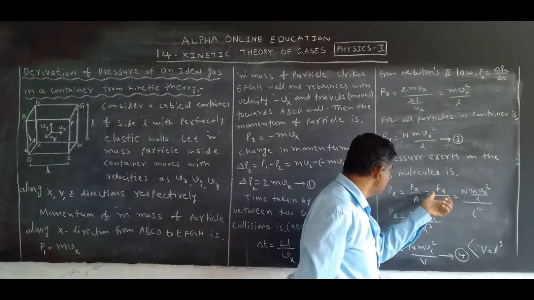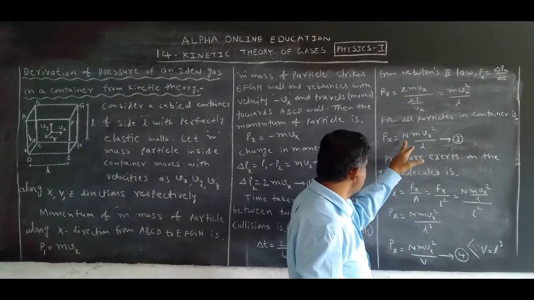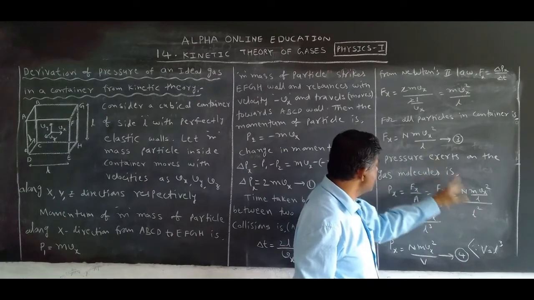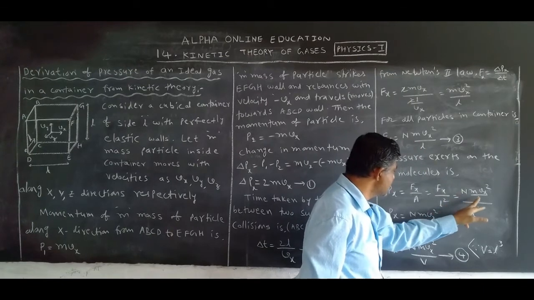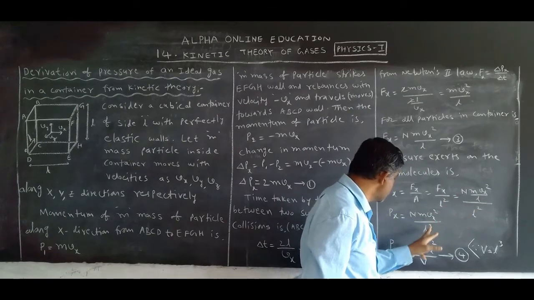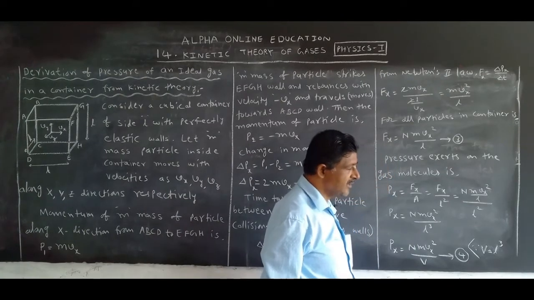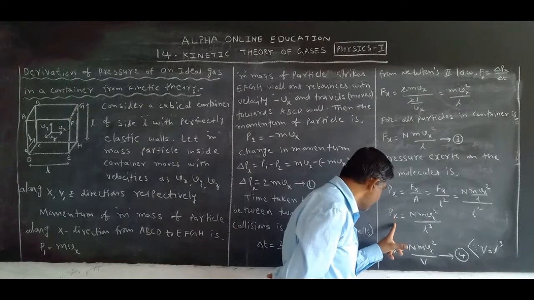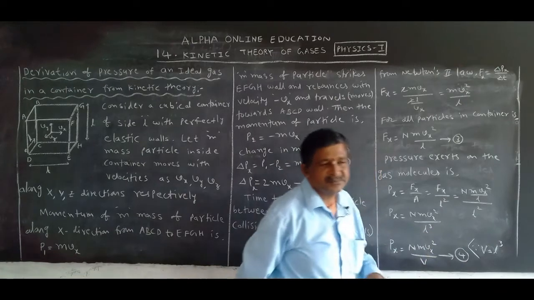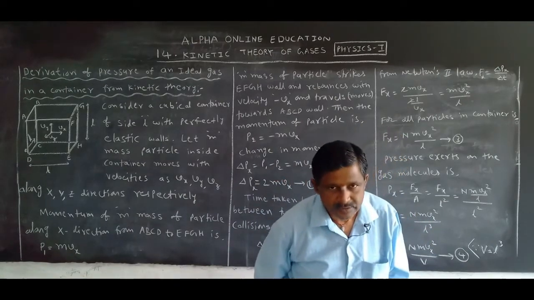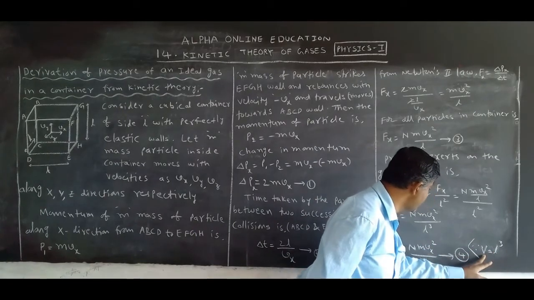We know that Px is Fx by A, which is Fx by L square. What is the Fx value? Fx is N m Vx square by L. Taking this here, L square becomes L cube. So Px is equal to capital N m Vx square by L cube. What is L cube? The volume of the container, denoted by capital V.